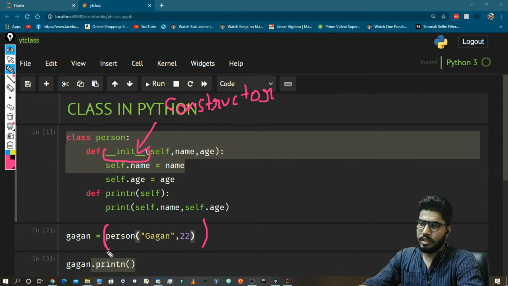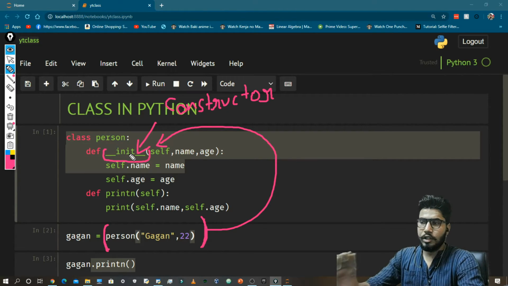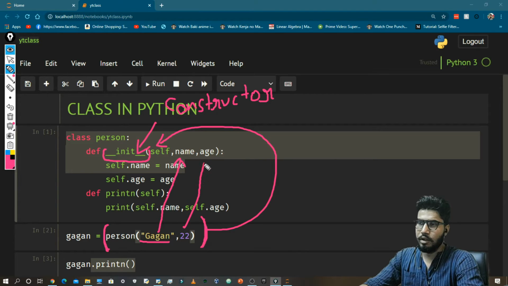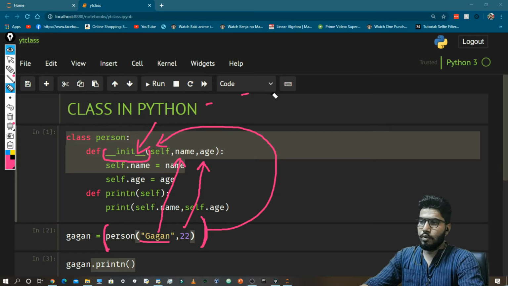Whenever you create an object of the class, it will always call this function. So this is clear, I guess, and it will automatically call it. You don't have to call it by name. And when you pass these values, this value will go to this variable, and this value will go to this variable. Okay, now we got that.